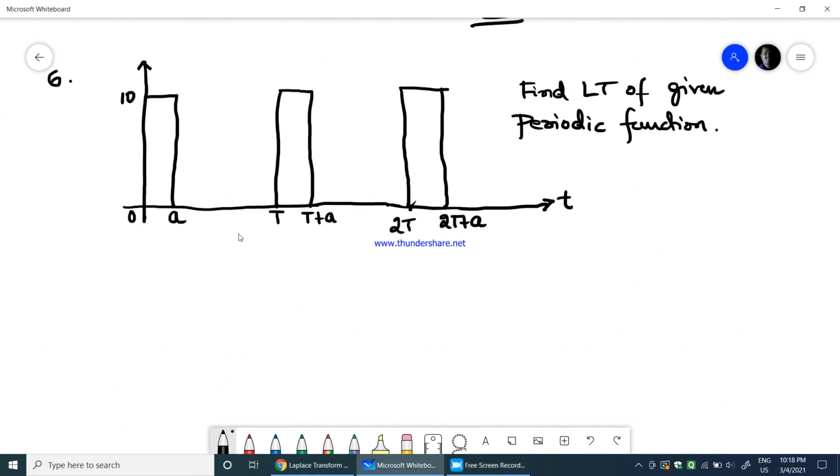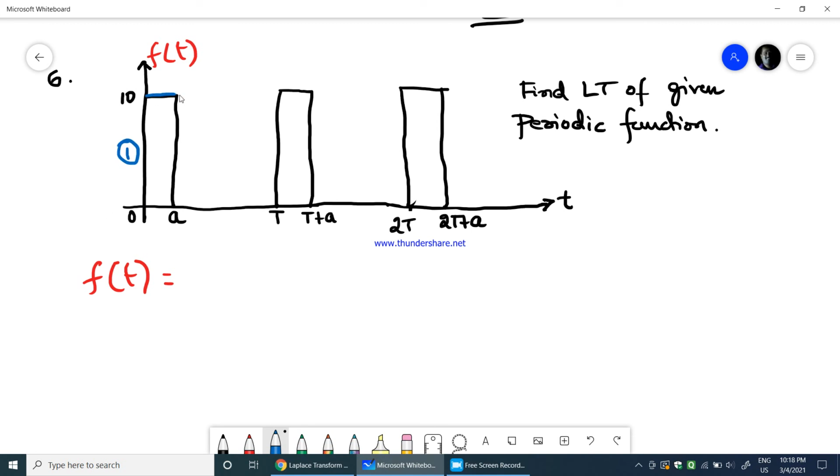Okay, now let us find out the Laplace transform of this given periodic function. Here you can see a rectangular waveform, repeatedly periodic in nature. So here you need to know what is f of t. So we need to write what is f of t again for this particular waveform. Now here if you see, you get repeated rectangular waveforms. So here from 0 to 10 is the first step function, what you can see.